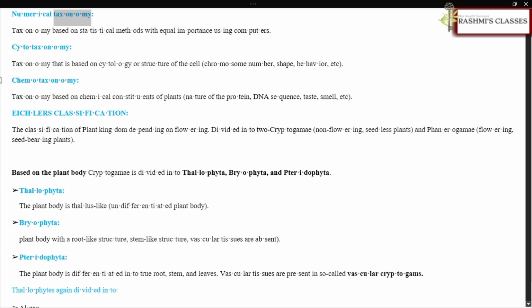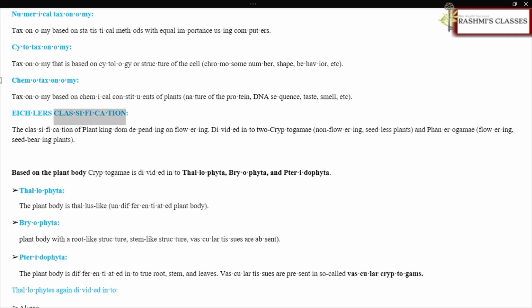Numerical taxonomy. Taxonomy based on statistical methods with equal importance using computers. Cytotaxonomy. Taxonomy that is based on cytology or structure of the cell, chromosome number, shape, behavior, etc. Chemotaxonomy. Taxonomy based on chemical constituents of plants, nature of the protein, DNA sequence, taste, smell, etc.